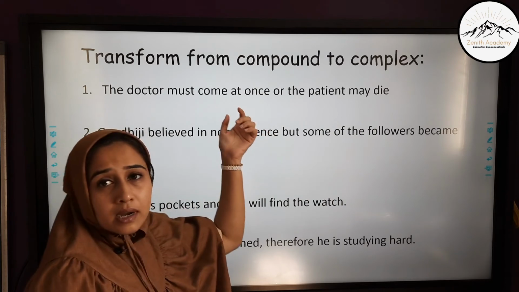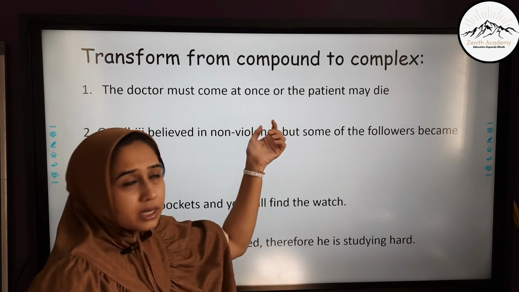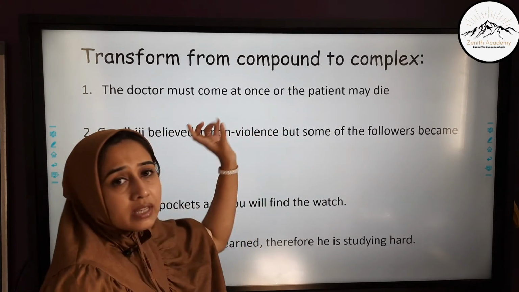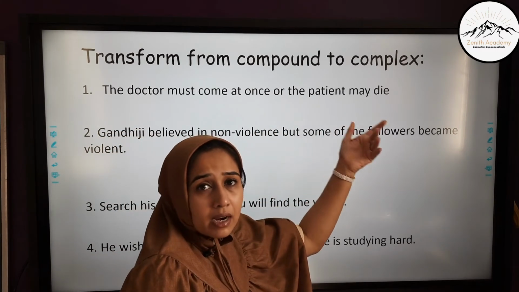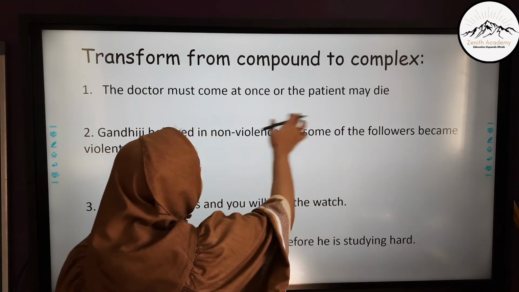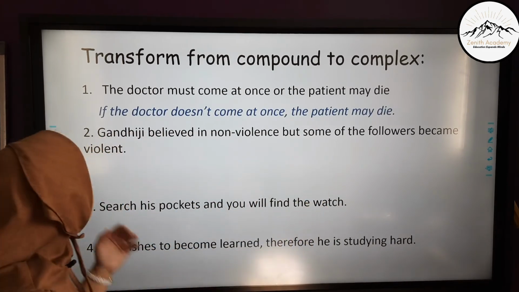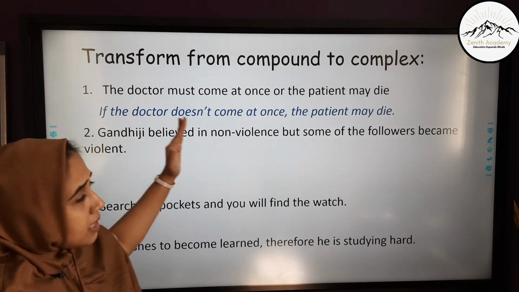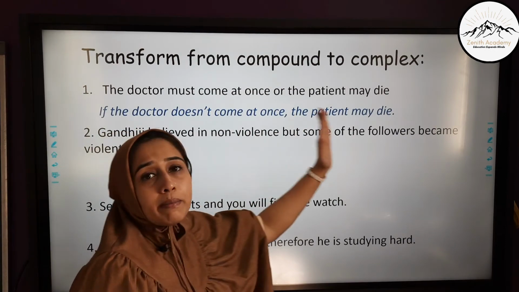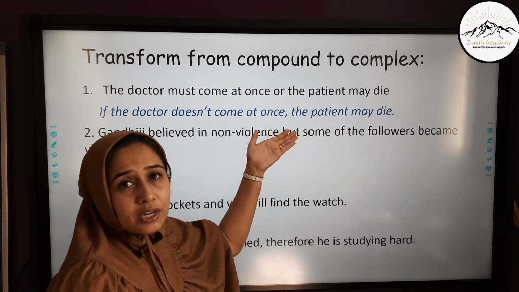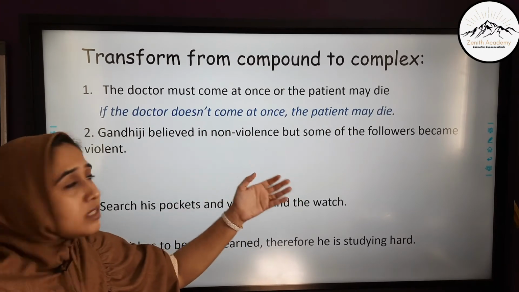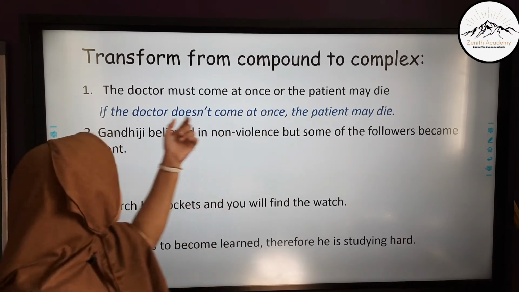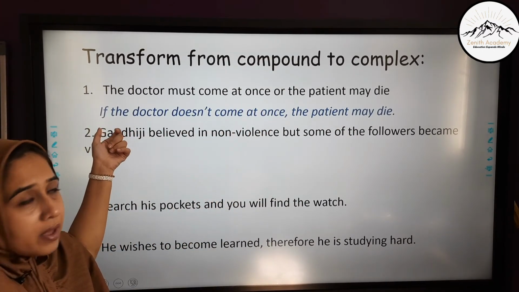Here, or is the coordinating conjunction. The doctor must come at once is one main clause. The patient may die is another main clause. When you transform it into complex, it becomes: if the doctor doesn't come at once, the patient may die. A condition is there: the patient may die if the doctor doesn't come at once. So instead of or, we are using the conjunction if.